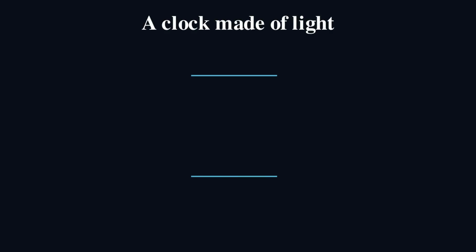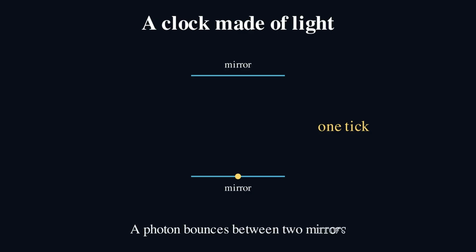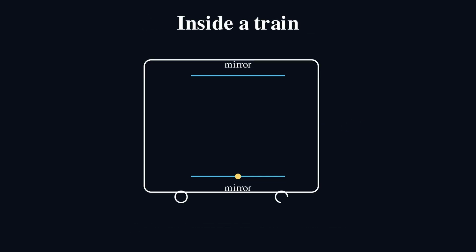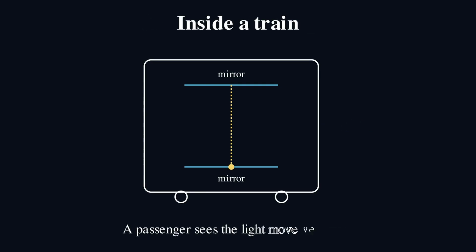Let's look at a light clock. A light clock consists of two mirrors between which photons are bouncing, and we can consider one tick to be when the photon makes a full traversal from bottom to top and then back down again. Now, let's imagine that we're sitting on a train and we are performing this experiment where we're watching a photon bounce up and down. For us, this motion is obviously vertical. The photon goes up vertically and comes back down vertically.